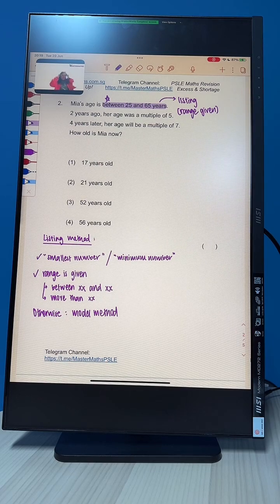So far, what we have already identified is our method to solve, which is the listing method. So what you want to do now is to go and list this. Can you all try this? I will go through in about 2 to 3 minutes time. Everybody try this now. If you need some hints, please type it in the chat. Say SOS, then I will drop you some hints.